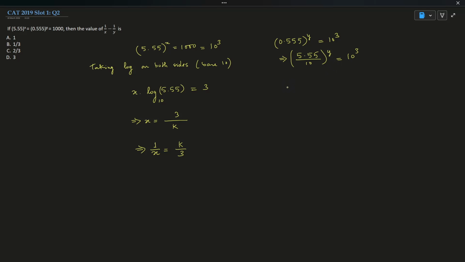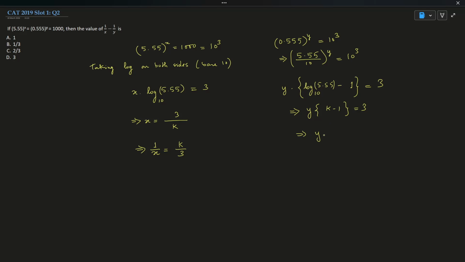So I will have y into log base 10 of 5.55 minus 1, using properties of logarithm, right? Log 10 is 1, and we have 10 in the denominator. This will come out to be 3. This part, log 5.55, we have already considered as k, so y into (k minus 1) equals 3.